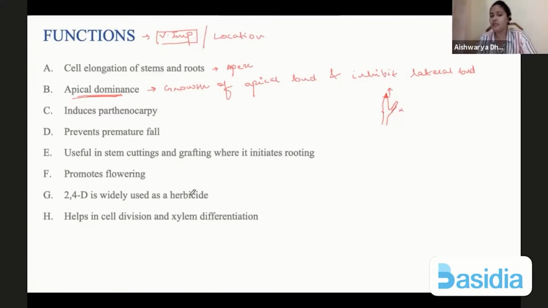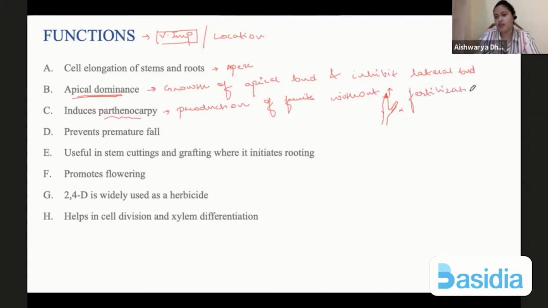That is why 2,4-D can be used as a herbicide, because most of the herbs or the weeds or grasses that are growing around, they are bushy. They do not focus on only the apical growth. So अगर आप 2,4-D apply करोगे, उसमें apical growth होना शुरू हो जाएगा, and eventually the plant will die because there is no growth or lateral elongation of the plant. Third thing is that it induces parthenocarpy. Parthenocarpy means production or formation of fruits without fertilization.